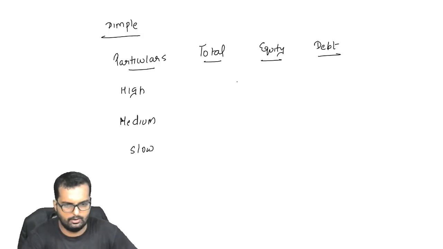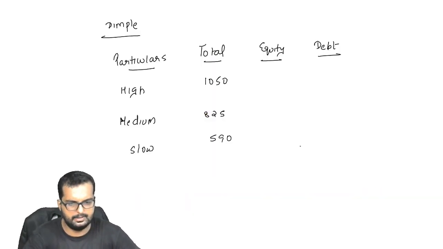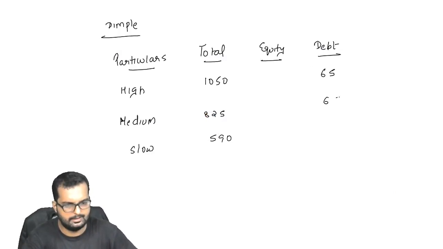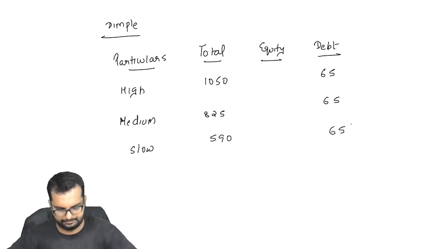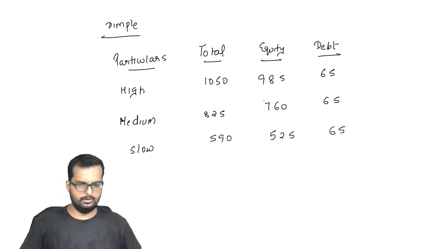So you get the answer as 1050, 825 and the last one is 590. From this we know the debt percentage is how much? 65, 65, 65. So the equity will be 985 in the first case, 760 in the second case, 525 in the last case. Can you write down this in your books, friends?